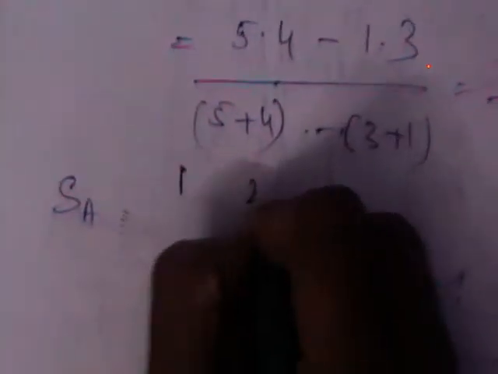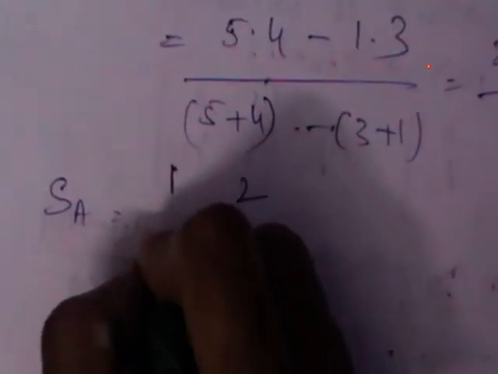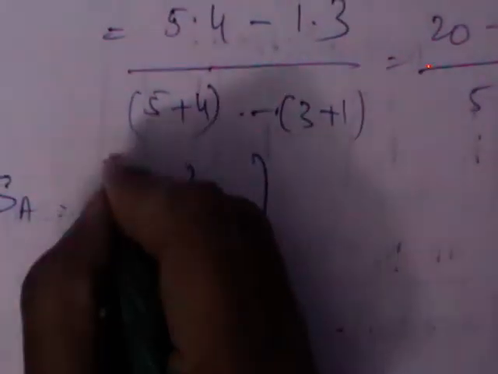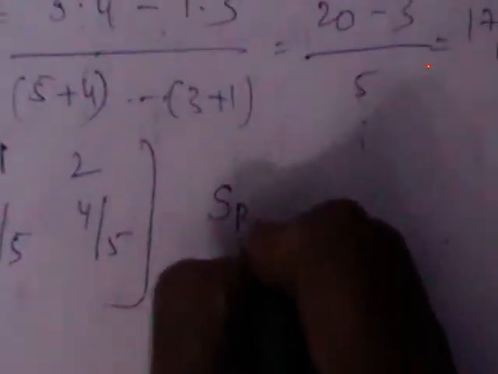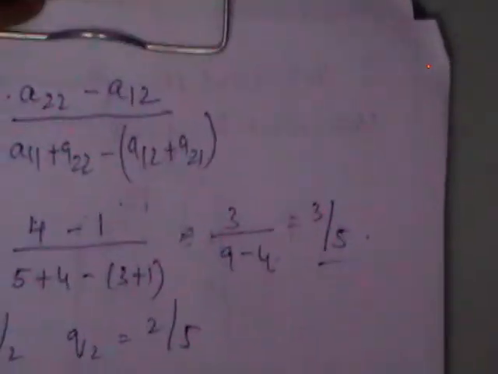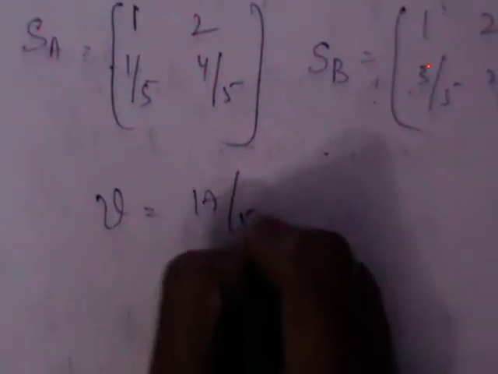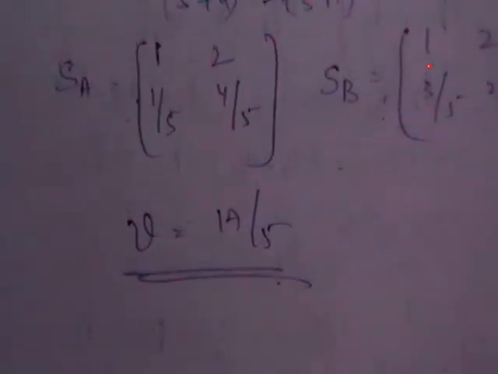Here SA is 1, 2. How much did you get for P1? P1 you got as 1 by 5, and P2 is 4 by 5. What is SB? 1, 2. Q1 is 3 by 5 and Q2 is 2 by 5. And the value of the game is 17 by 5. This is the problem without a saddle point.